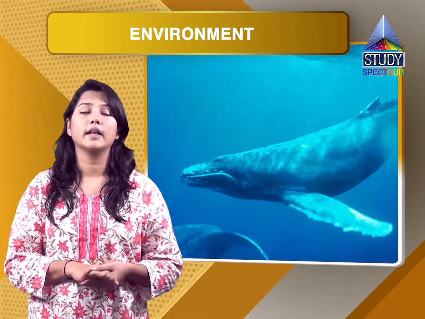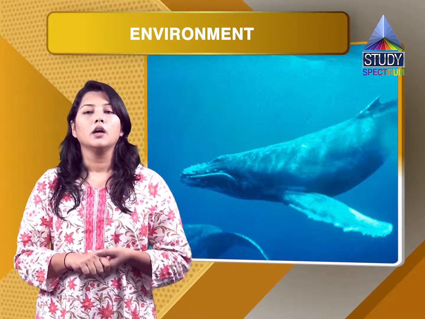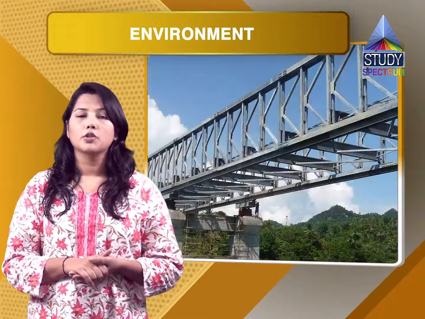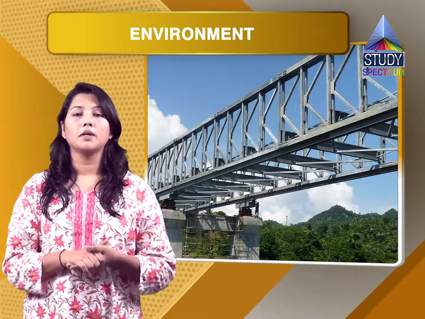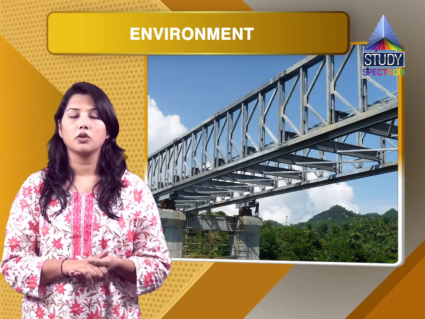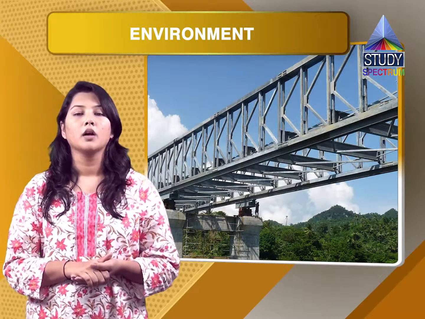The next question is, give 4 examples of human-made environments. Since we have already discussed in this chapter, the roads, the buildings, the factories, bridges, all these are human-made environment because these are created by human beings. That is why they are called human-made environment.